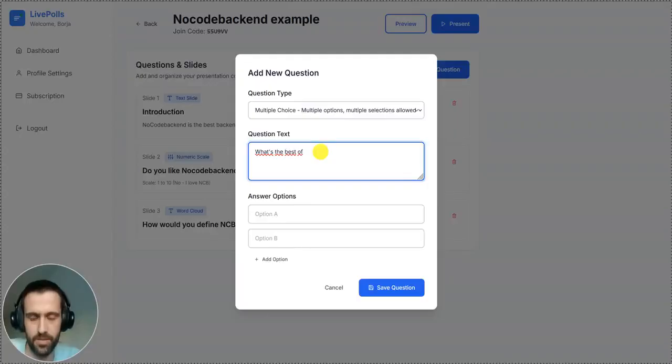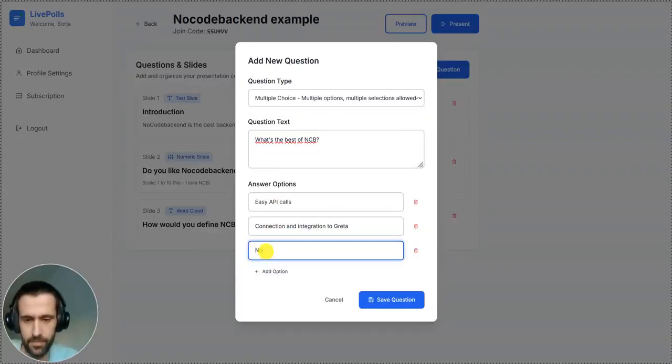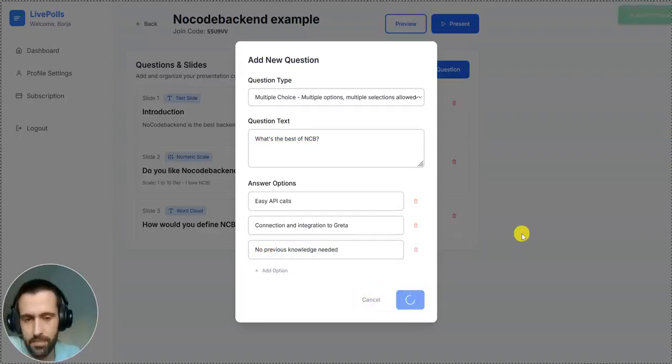The best. Something like this. For the example, I think it's enough.